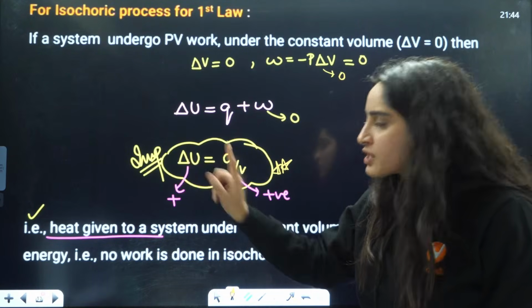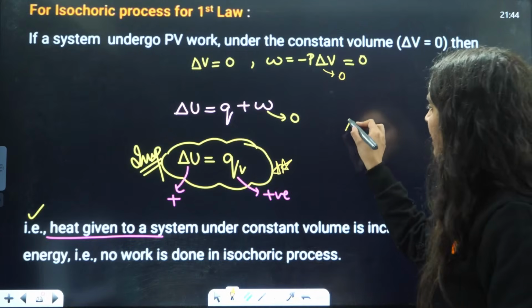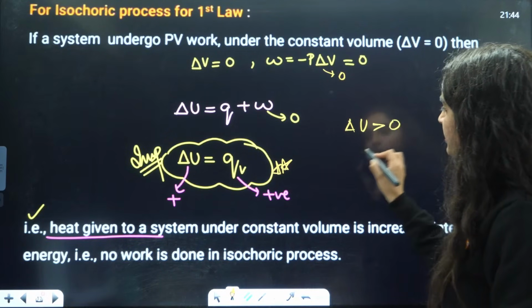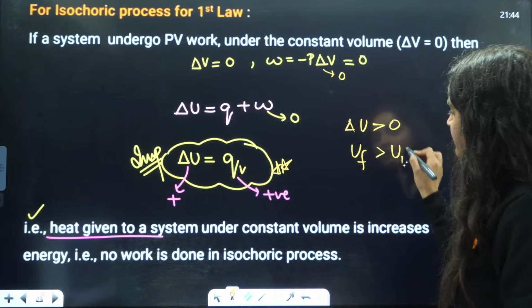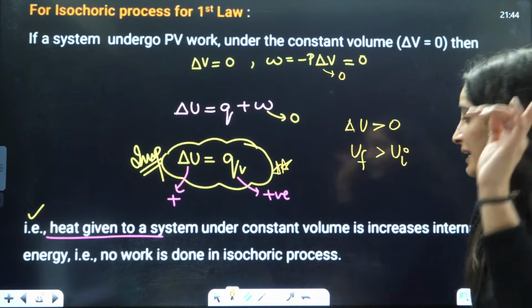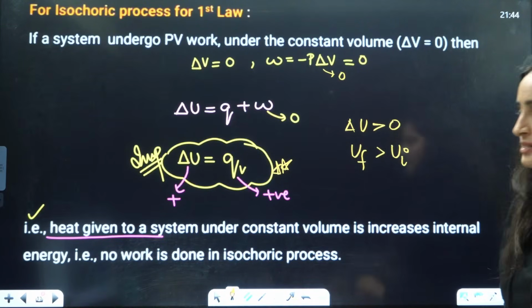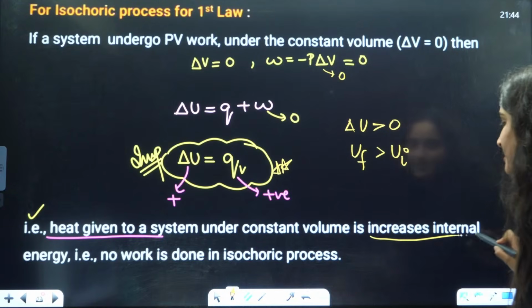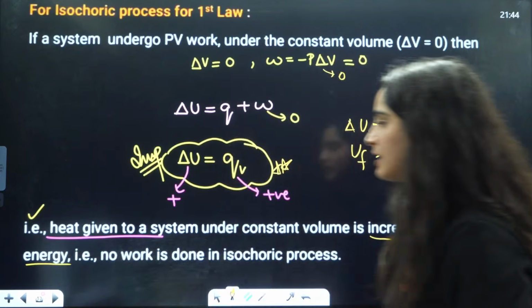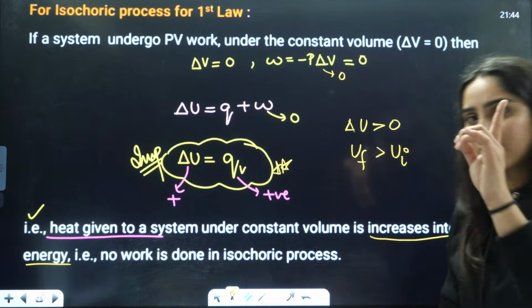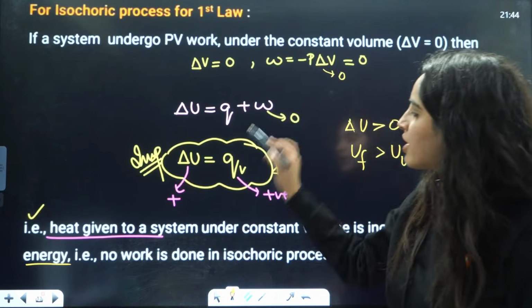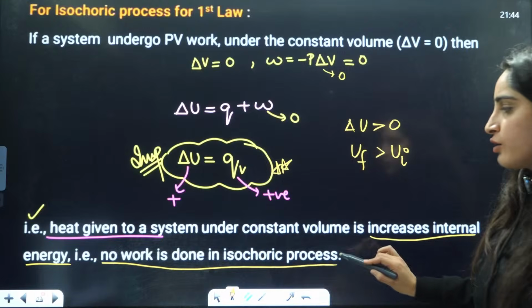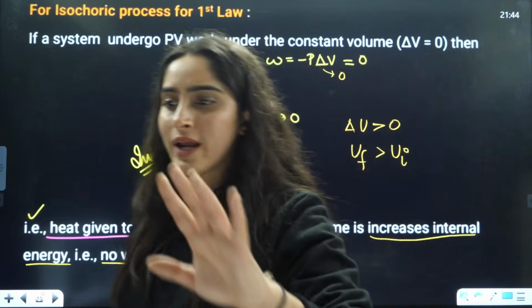If this is positive, delta U will also be positive. So if delta U is greater than 0, it means U final is greater than U initial. That means internal energy is increasing. So constant volume heating increases the internal energy, and work done here is 0. So no work is done in the isochoric process.